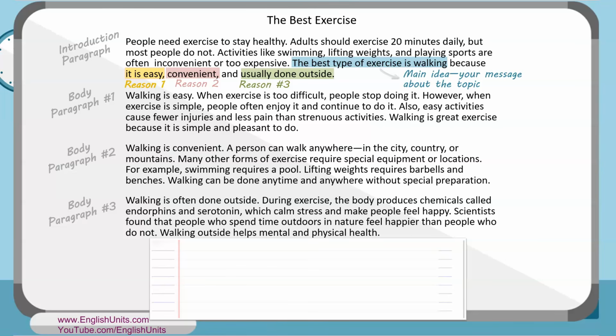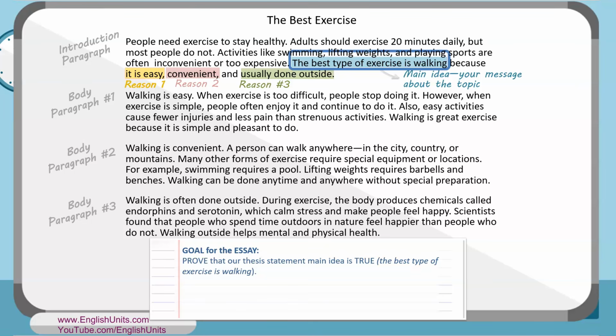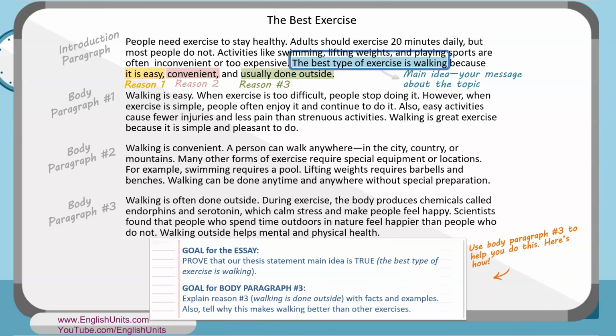As you begin to write body paragraph 3, it's very important to remember the goal for your essay. What's the goal? To prove that our thesis statement main idea is true, that the best type of exercise is walking. I've repeated this before each body paragraph because each body paragraph should help you prove this main idea. If your body paragraph doesn't help you prove this main idea, that means you've gotten off topic. Also remember that the goal for body paragraph 3 is to explain reason number 3, that walking is done outside, using facts and examples. Also, you need to tell why this reason makes walking better than other types of exercises.